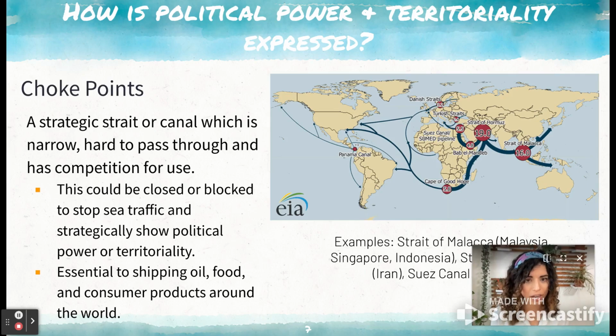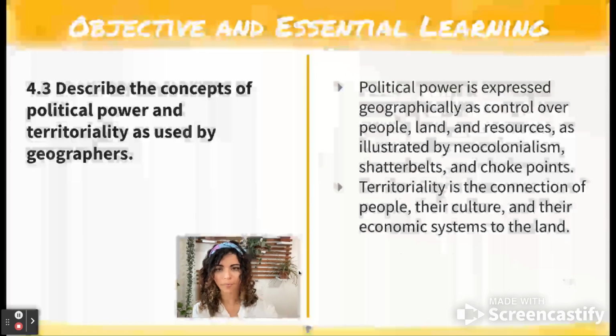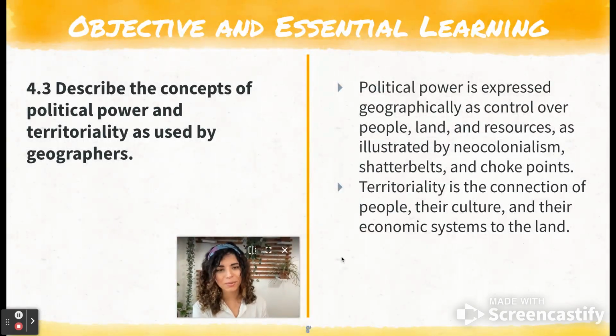Because their value lies in their essential ability to be able to ship things like oil, food, consumer products, things like that. So they are pretty key for trade. The Suez Canal is probably the one that maybe you all have heard of the most, or the Panama Canal as well. And those are key for economics and even politics, right? The ability to be able to use that area can be a chip when it comes to political bargaining. All right, and let's move on to